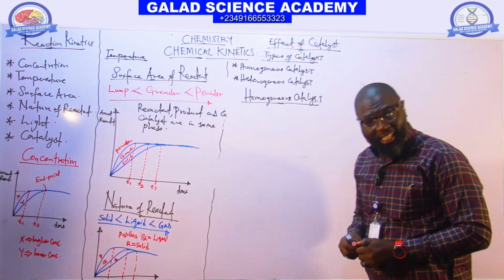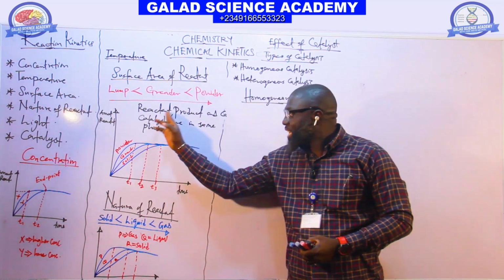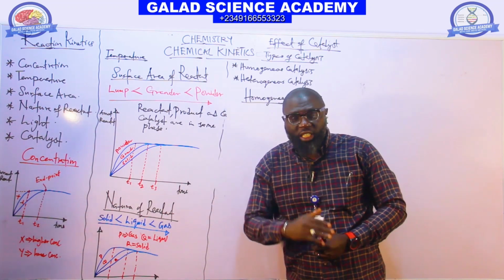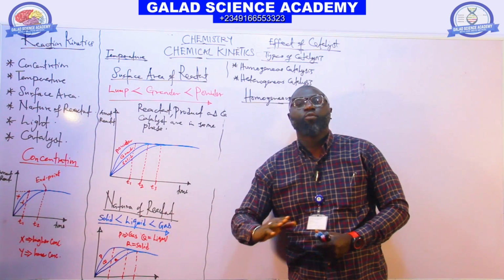In homogeneous catalysis, the reactant, product, and the catalyst of that reaction are on the same phase.